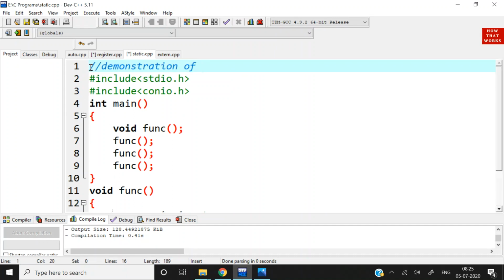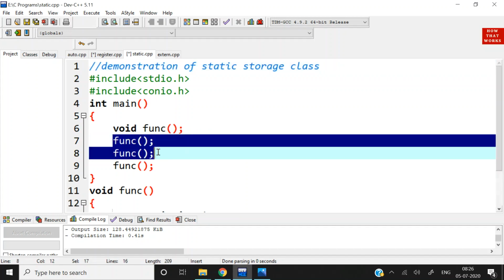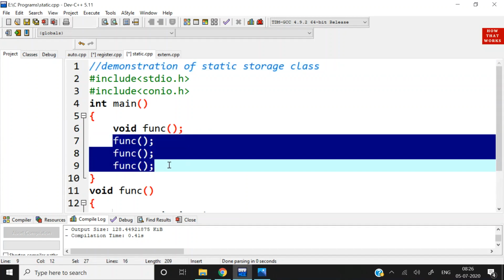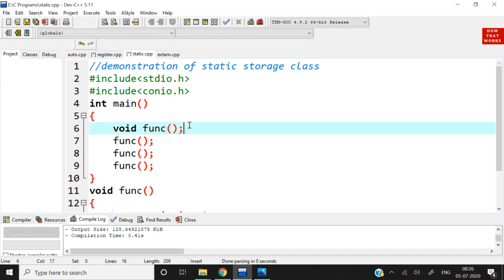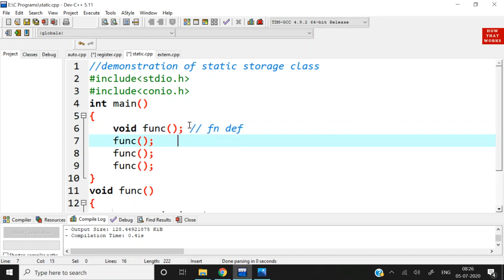Demonstration of static storage class. Initially we have declared the preprocessor directives stdio.h and conio.h, and in the main function we have again declared the function func, and we have called it 3 times again as we have done in automatic storage class. This is function definition. This is function call.